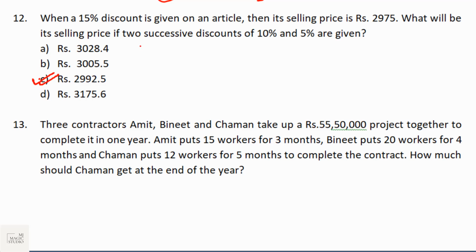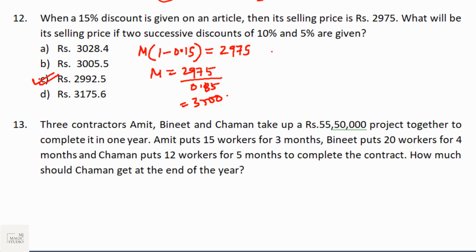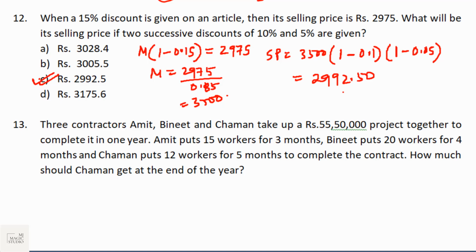So how does it go? Marked price into (1 minus discount) is equal to the selling price. So we are getting the marked price as 2975 divided by 0.85, that would be 3500. Now what would be the new selling price? That would be 3500 into (1 minus 0.1) into (1 minus 0.05) for the 5% discount. On calculating, the calculator value would be 2992.50. Option C is the pick.